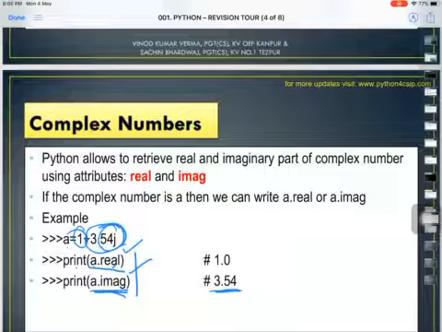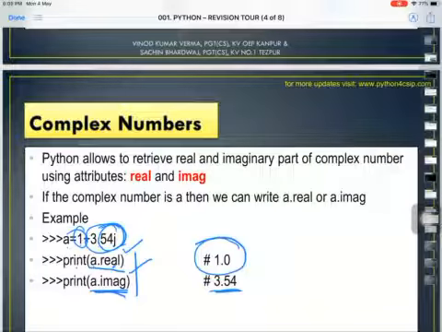Now you must have observed one thing, that I stored a as 1, but while showing the printout, it is showing 1.0, as I told you in the previous slide, that even if I write 2, it will be taken as 2.0. Alright, let's proceed.